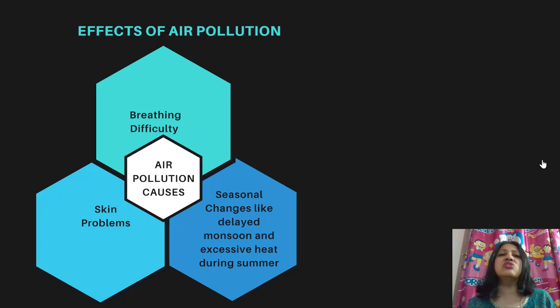Then it also leads to a lot of skin problems, and also seasonal changes. Seasonal changes means the nature does not remain normal. For example, delayed monsoon, rainfall does not happen when it has to happen, and there could also be excessive heat during summer because there is so much carbon dioxide mixed in the air. So, there could be excessive heat than what would be without air pollution.